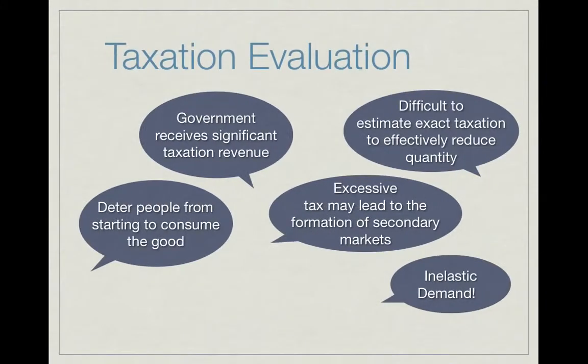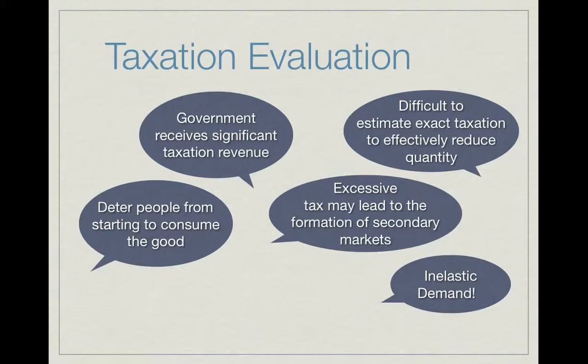The problem with this taxation is that it is difficult for the government to estimate the exact amount of tax required to reduce the quantity of the demerit goods consumed to the socially optimal level. Furthermore, demerit goods such as cigarettes, alcohol, and drugs are usually addictive, and thus have an inelastic price elasticity of demand. Thus, a tax may be ineffective in lowering the consumption levels to the socially optimal levels.